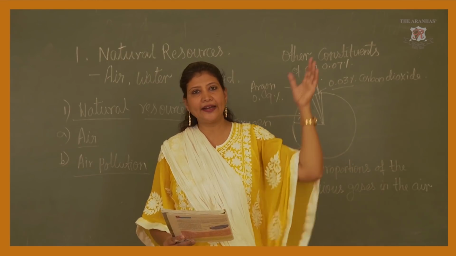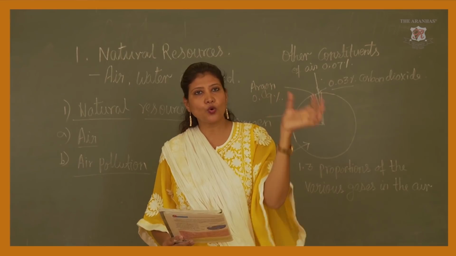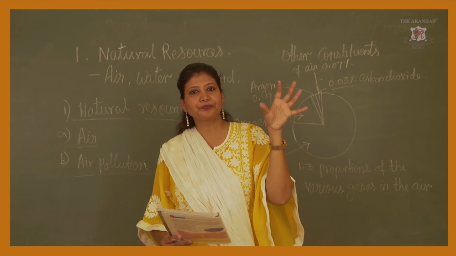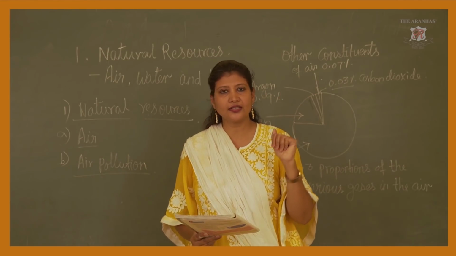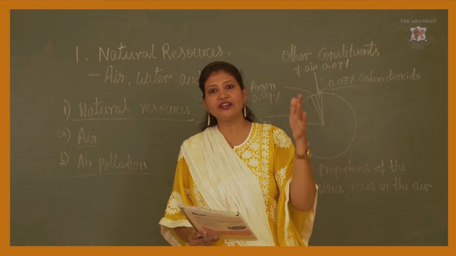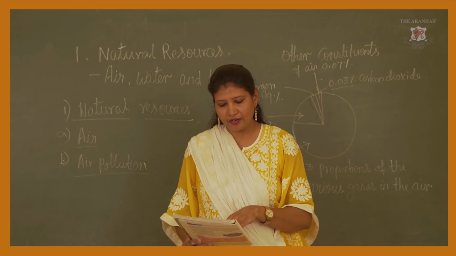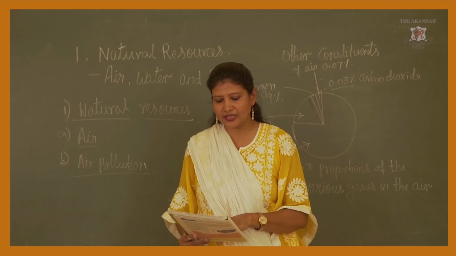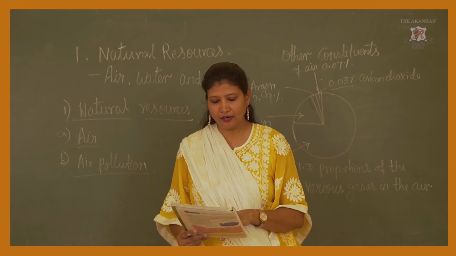Because of that, direct sunlight will not affect us, because this ozone layer will absorb all the gases which are not useful for us, and whichever gases are necessary for us will come down. And yet it is very important for living things to have this layer of ozone at a very high altitude around the earth.